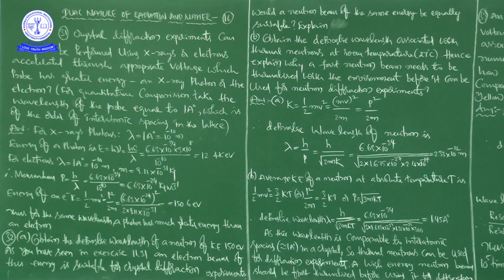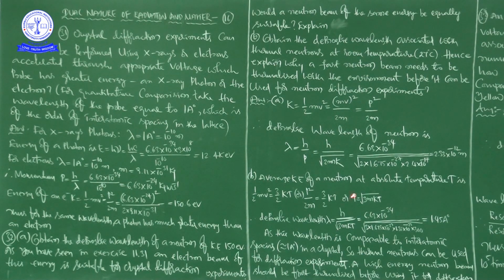Okay. Now B. So what is B here? Average kinetic energy of a neutron at absolute temperature T is... So what do we have to calculate here in B? We have to explain why a fast neutron beam needs to be thermalized with the environment before it can be used for neutron diffraction experiments. And along with this we also need to calculate the de Broglie wavelength, right?